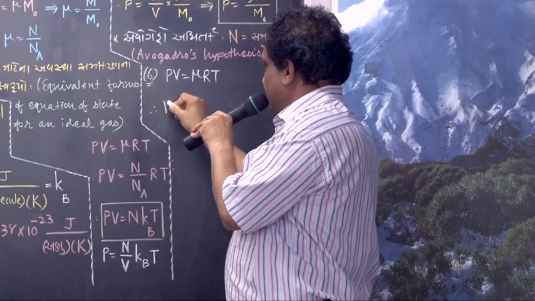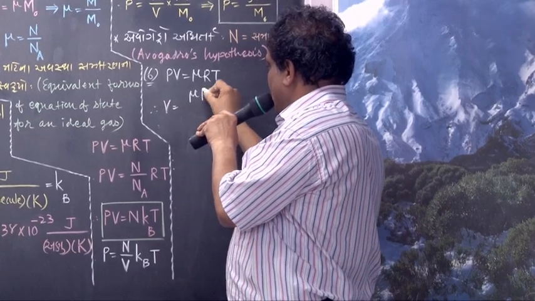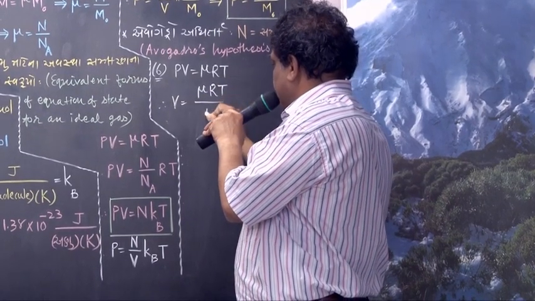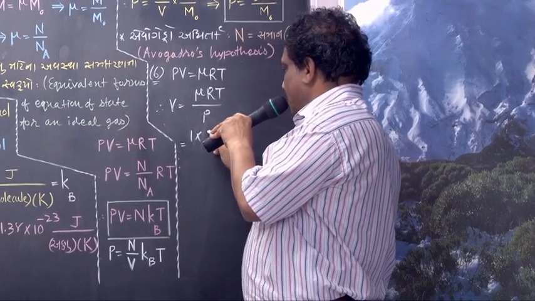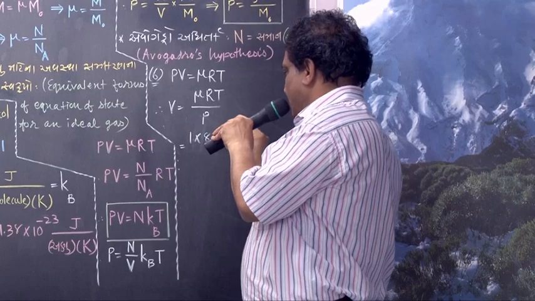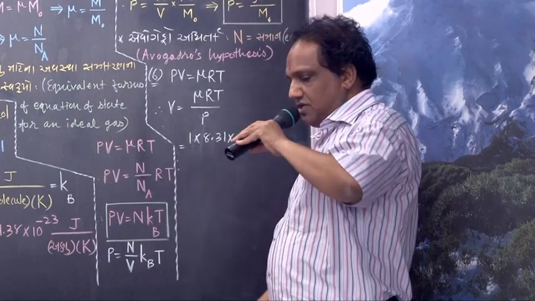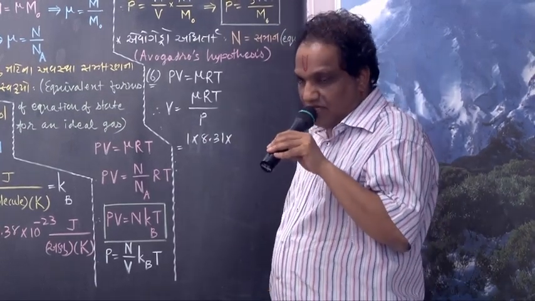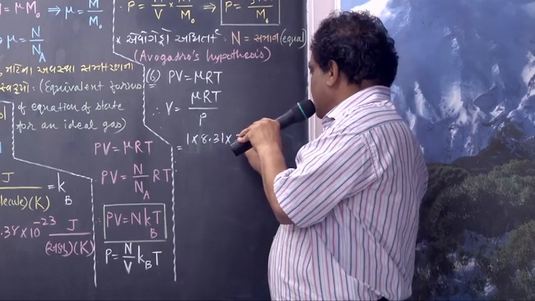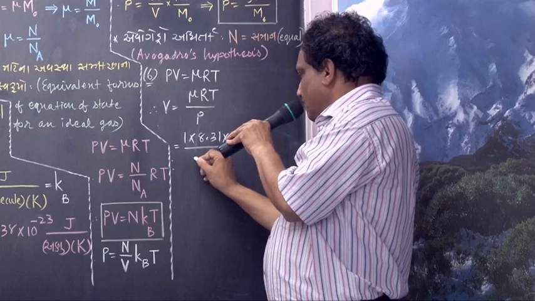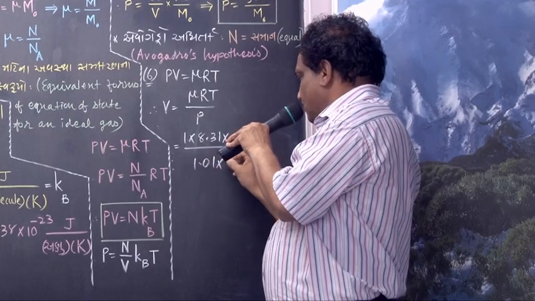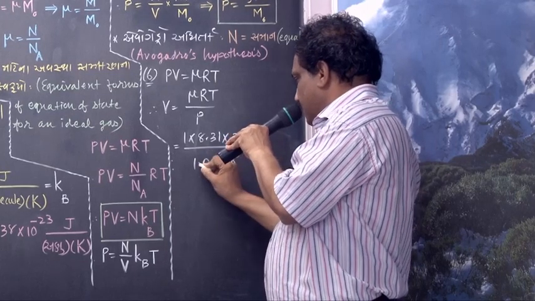Find out volume V. Then mu RT upon P. What about number of moles? 1. What about value of R? 8.31. What about temperature? 0 plus 273, so it is 273 Kelvin, upon pressure 1.01 into 10 raised to 5 Newton per meter square.